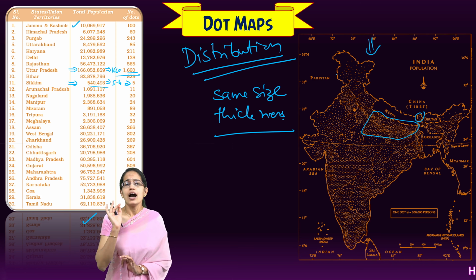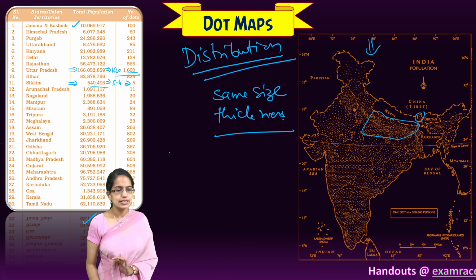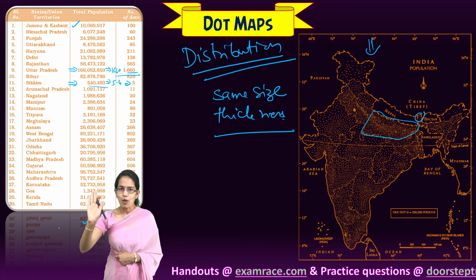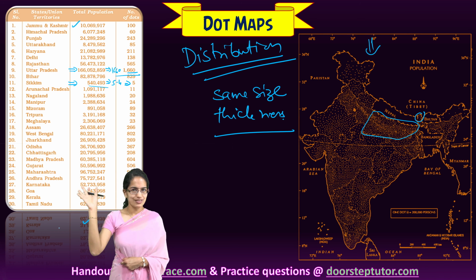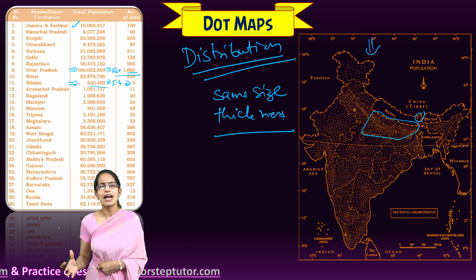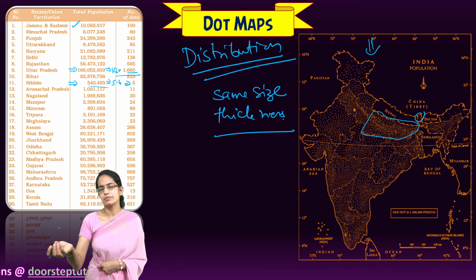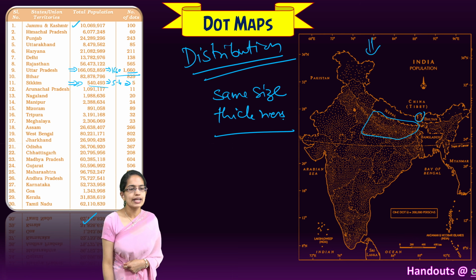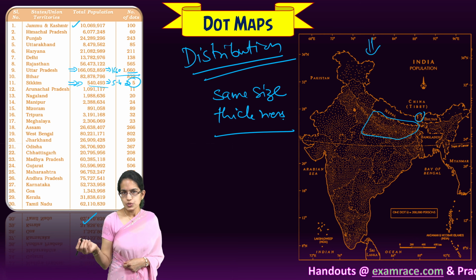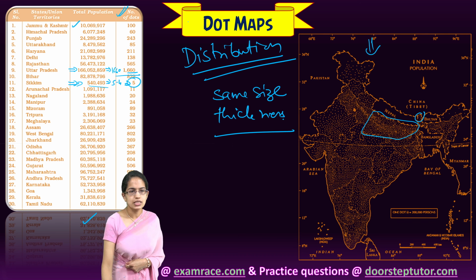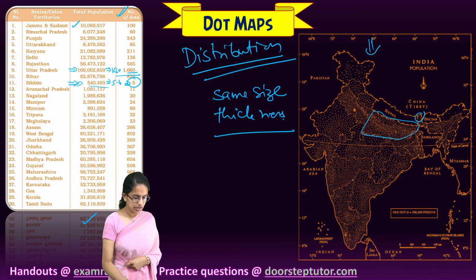So that is a basic dot map that is explained. What we do is, I repeat, we go through the population values and see the lowest and the highest value. Then from the lowest value we can find a number which we divide and find a good number which could be represented as a dot. So if it is 5 lakh something, I divide it by 1 lakh, I get 5 dots, and that is good to represent. And then we find out the dots for each state and mark those dots on the map of India. The next is the choropleth.